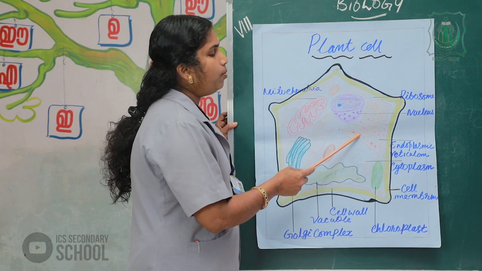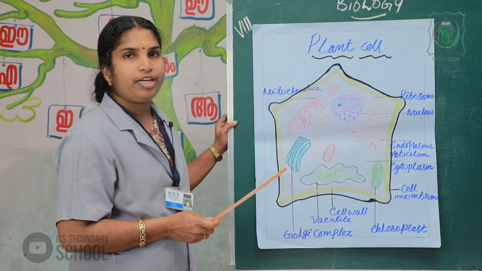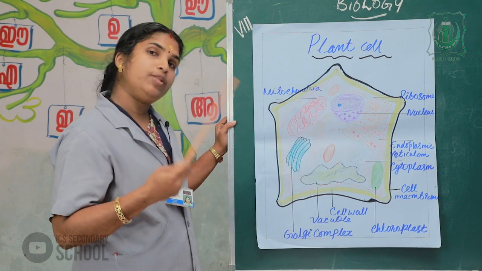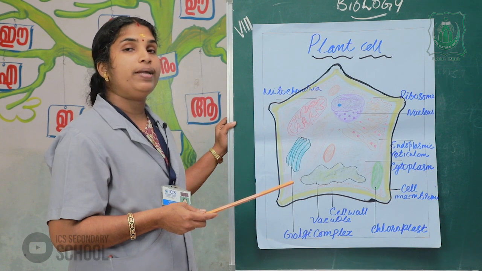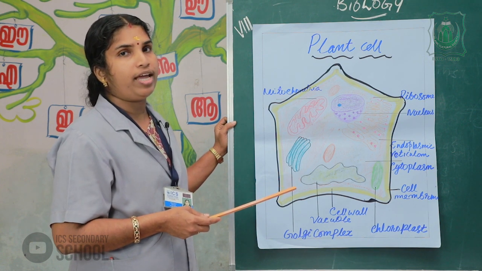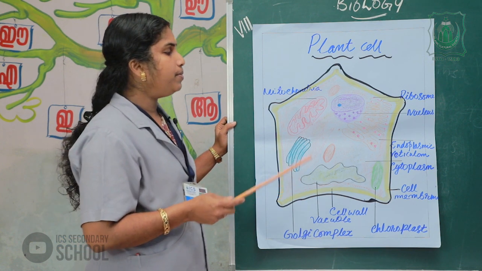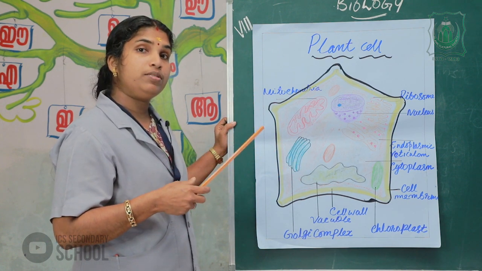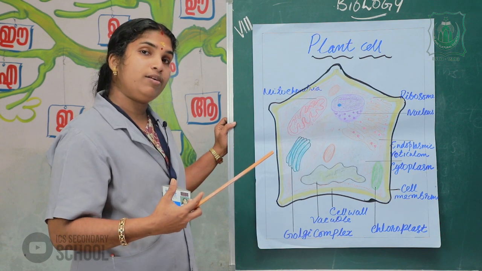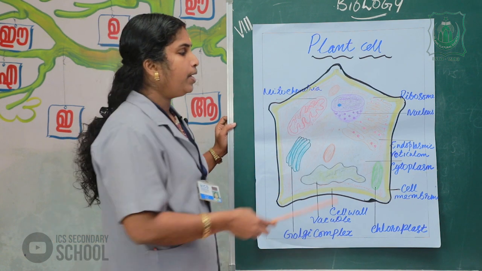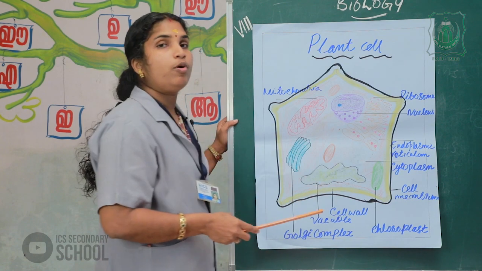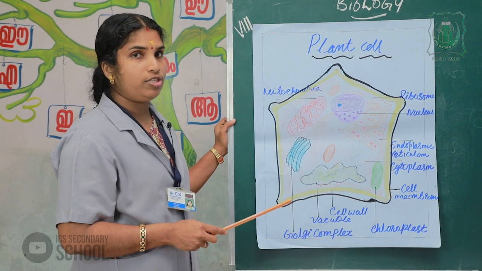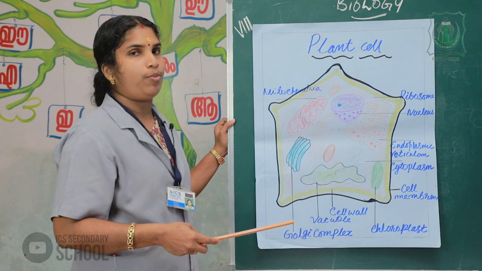We can see small particles on the endoplasmic reticulum. These are the ribosomes. Endoplasmic reticulum with ribosomes attached is called rough endoplasmic reticulum. Ribosomes are the site of protein synthesis.